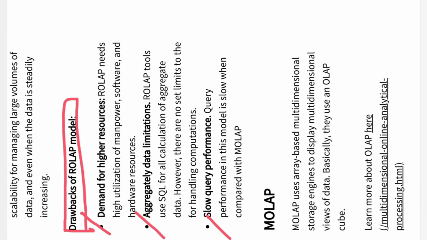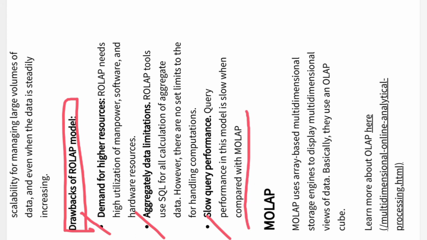I am having the slow query performance. Just now we have talked about relational OLAP, where the query performance is slow as compared to MOLAP. In MOLAP we are having multidimensional databases. Why? Because collecting the data from multiple sources, right? So that's why the performance is fast in MOLAP, but the efficiency is less. And in ROLAP the efficiency is faster, but the performance is slower, right? The query performance is lower as compared to MOLAP.